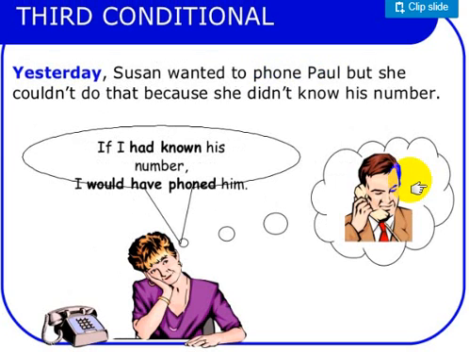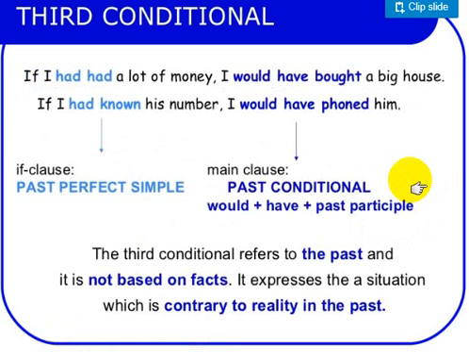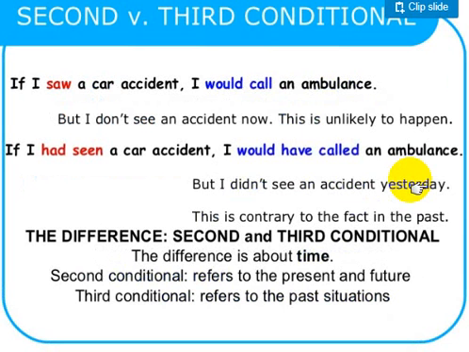So when she regrets the past situation, she says, if I had known his number, I would have phoned him. So in the third conditional, I use in the if clause past perfect, which is had and past participle, and the main clause talks about the past conditional, would have and past participle. Third conditional refers to the past and it is not based on facts. It expresses a situation which is contrary to the reality in the past, which she regrets or something that I criticize somebody else for.